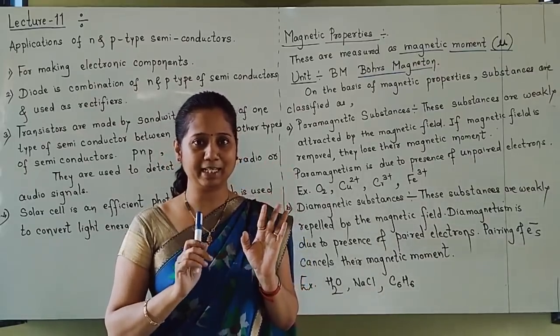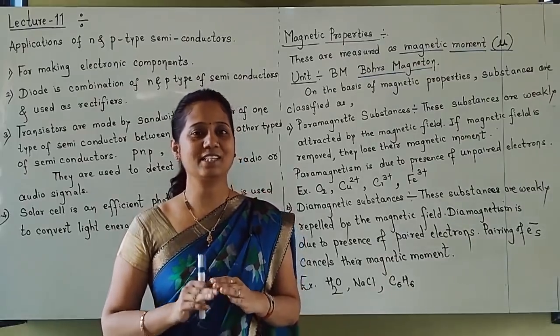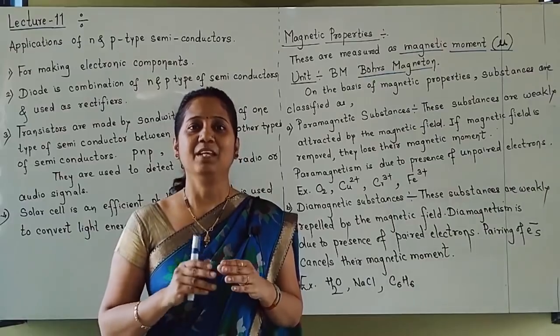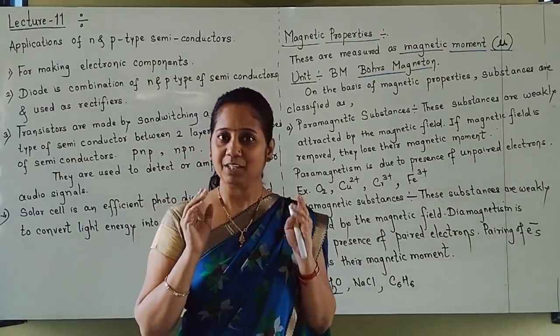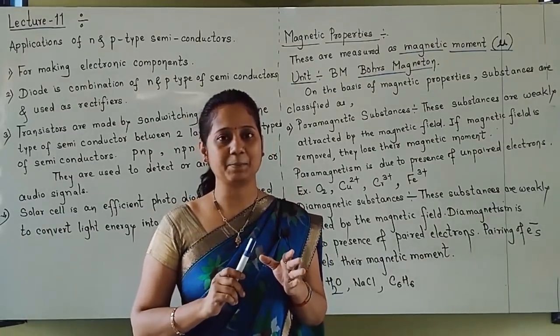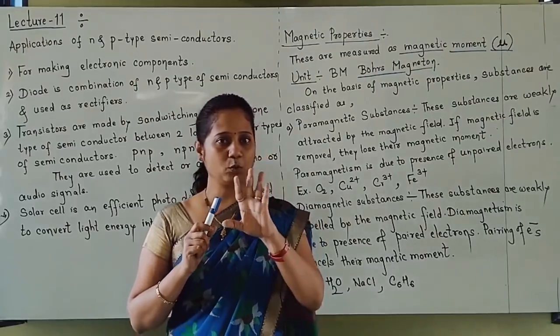First we will see paramagnetic and diamagnetic, because you already know these two. In first PUC, in the chemical bonding lesson, while writing molecular orbital theory, you came across paramagnetic and diamagnetic substances. So there are a total of five types.